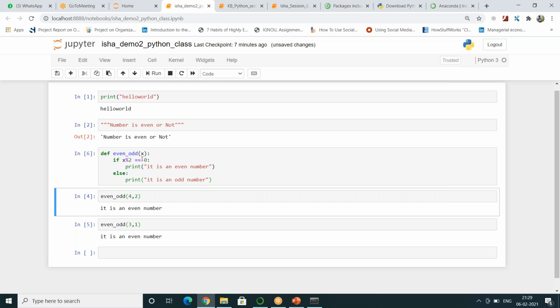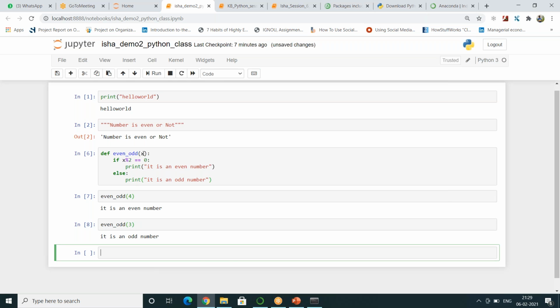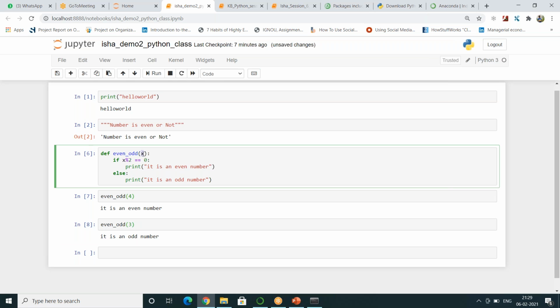So now we need to pass just one variable. So I'm passing it over here. It is any one number. If I pass 3, it is an odd number. So now I showed you the previous example so that you will understand what is a variable. See here, this x is a variable.